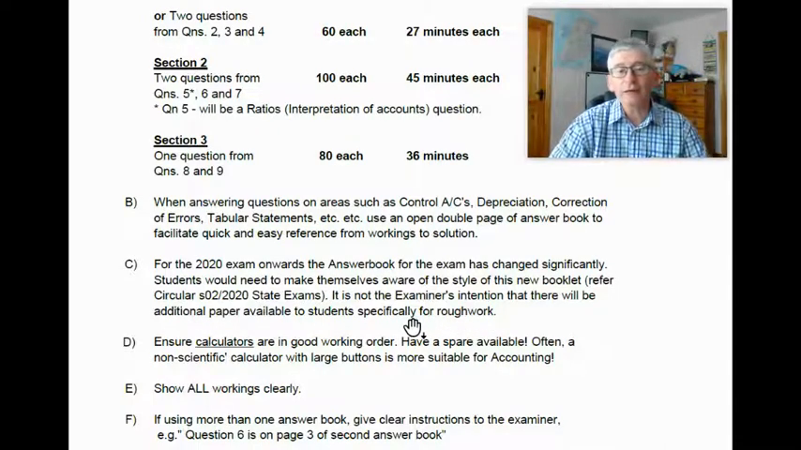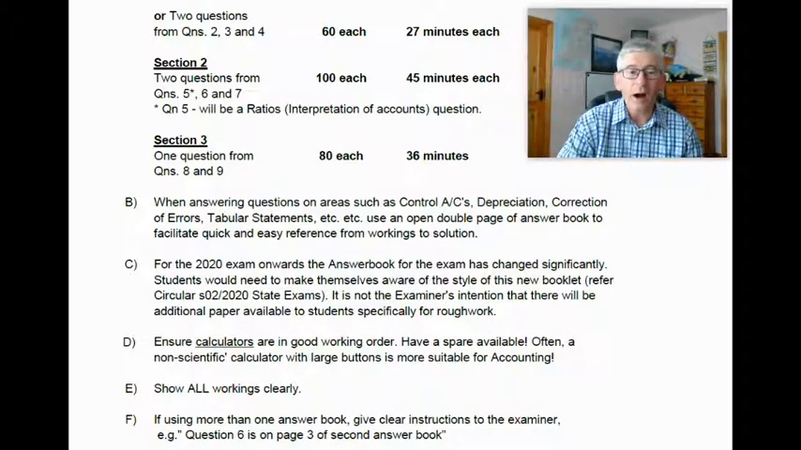Now, ensure your calculators are in good working order. Have a spare available. Now, often a non-scientific calculator, something like this with large buttons, can be more suitable for accounting. Maybe there'll be less chances of you making a mistake.